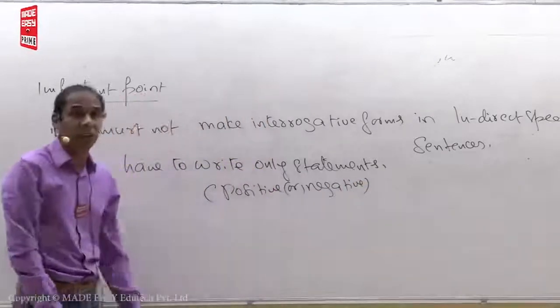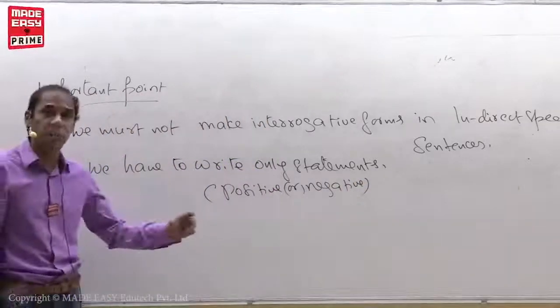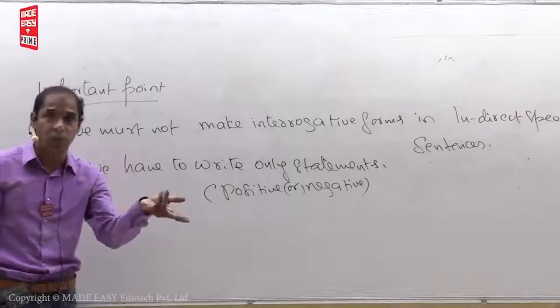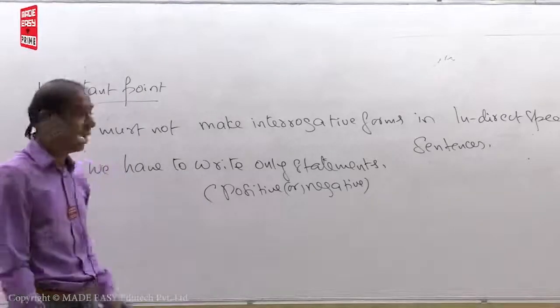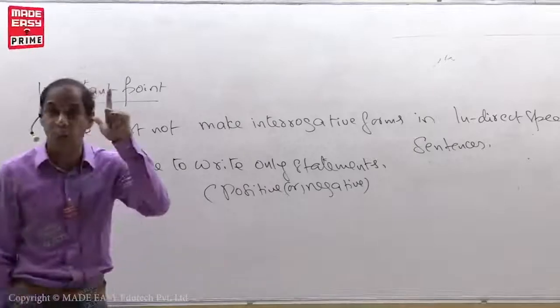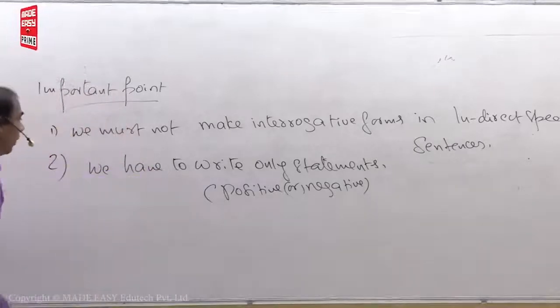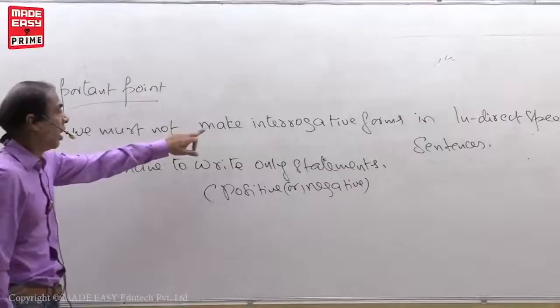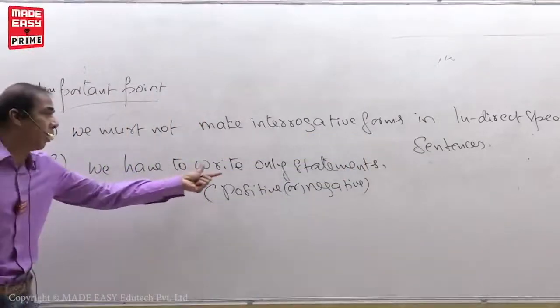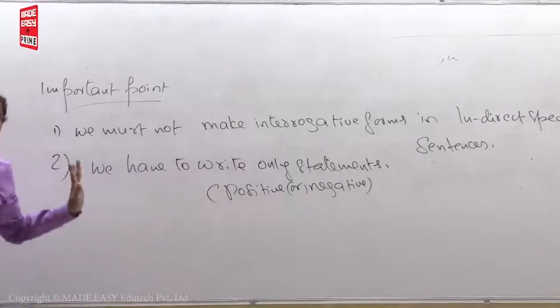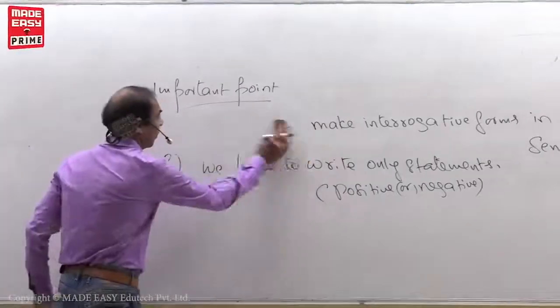At the beginning of the class, I told you, do you remember what is a statement? Speaking positive is a positive statement, speaking negative is a negative statement. These two are called assertive. Assertive can be called a statement. Now see, first, we must not make interrogative forms in indirect speech sentences. Two, we have to write only statements, positive or negative.